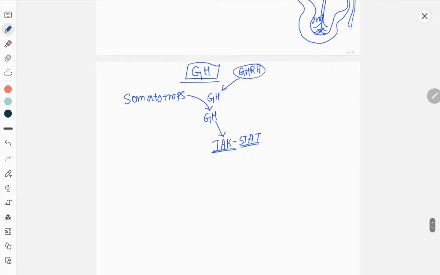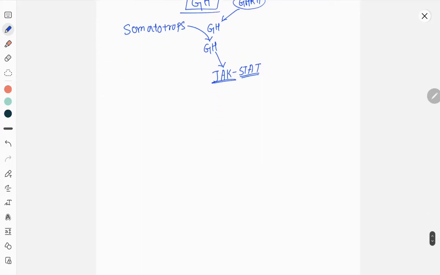What are the functions of growth hormone? Growth hormone will act for protein anabolism and carbohydrate metabolism. It will break down carbohydrate and increase blood glucose level. And a high glucose level ultimately leads to decreased insulin sensitivity.